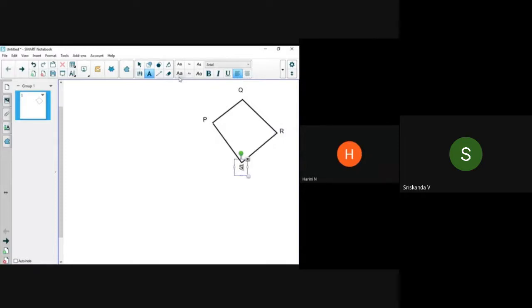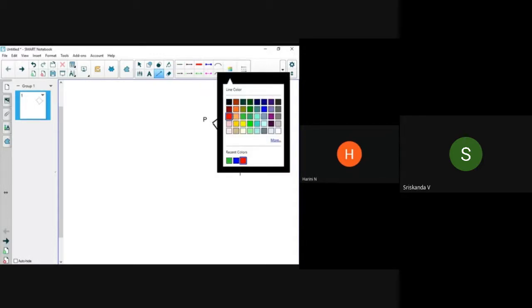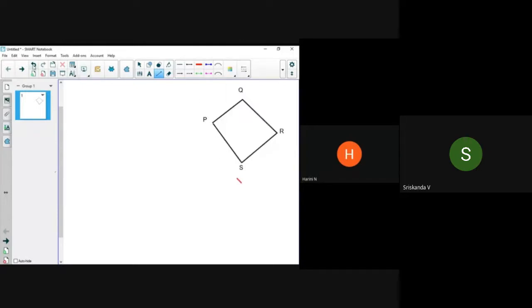So I know I have the diagonal PR given to me. Let me join that once again using the segment tool. Maybe I choose a different color to show you that that's the diagonal that I'm taking. So from P to R. The diagonal is drawn. So this is my rough sketch. Now let me mark all the measurements which are given to me. I know PR is given as 7 centimeters. So let me mark it there itself. PR is 7. This is a 7 centimeter.